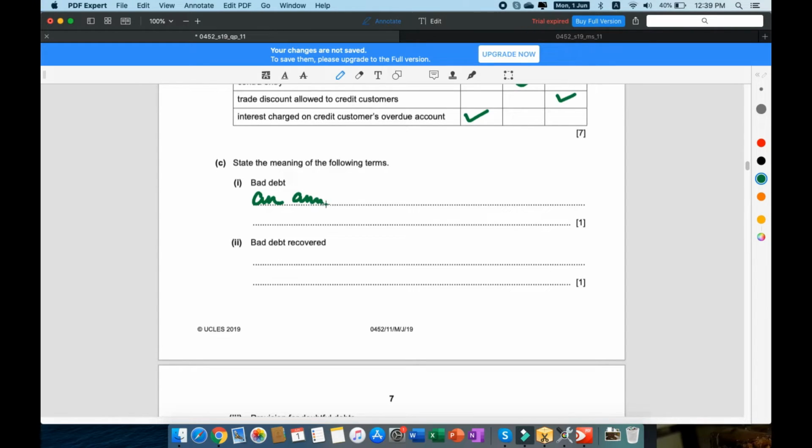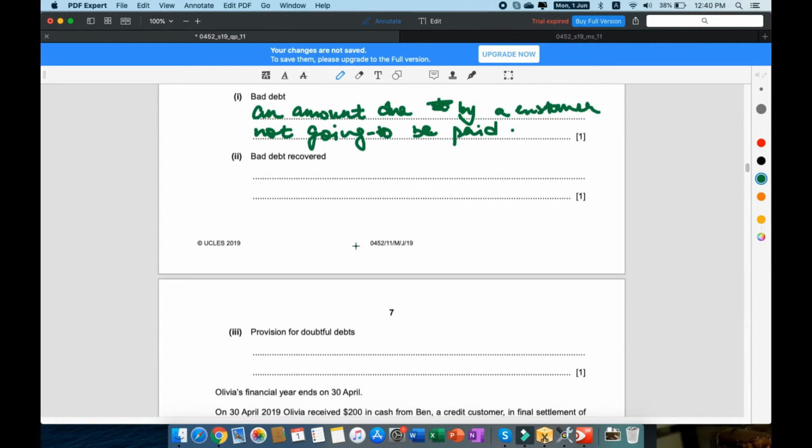An amount due by a customer not going to be paid. So that's an expense. Bad debt recovered is an amount that was written off as a bad debt but then, out of the blue, you receive it from the customer.